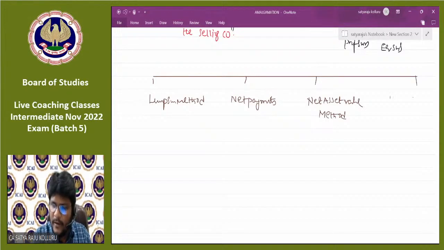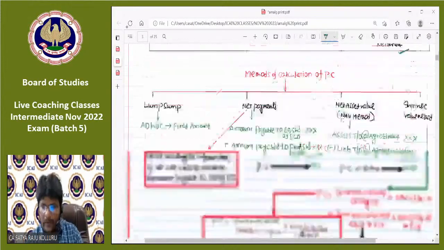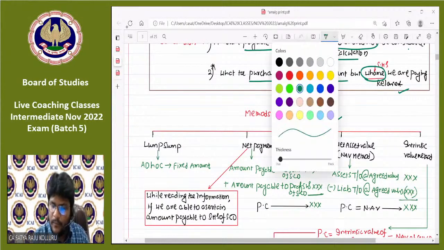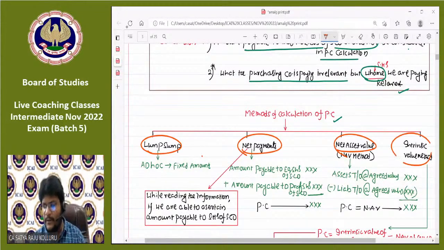And the last one is intrinsic value method. The same thing was explained in my notes as well. No worries. Methods of calculation of PC: lump sum method, net payments method, net asset value method, intrinsic value method.